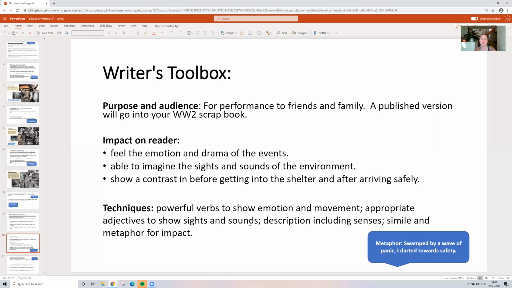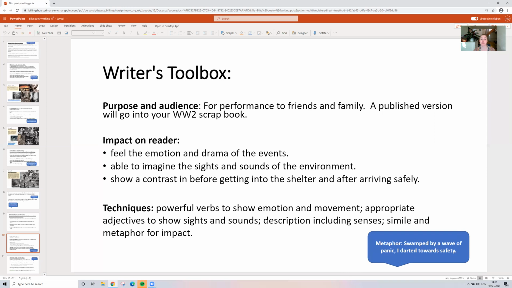Think about the description and using your senses. What can you smell? What can you taste? What can you hear? Hopefully the audio and visual elements and the pictures will really help you to have created a word bank that includes some of those sensory descriptions. Then also, if you can include some simile or metaphor for impact, we've got an example of a metaphor here: swamped by a wave of panic, I darted towards safety. Not only have we got the metaphor there, we've got this powerful verb, darted, to show the movement. Swamped by a wave of panic is a metaphor, because you're not actually swamped and there's no physical wave, is there? Remember, it's our figurative language.